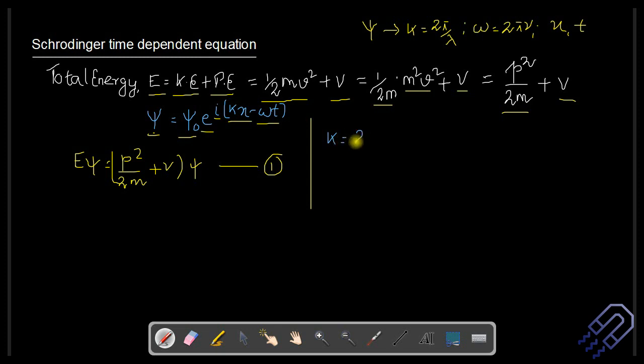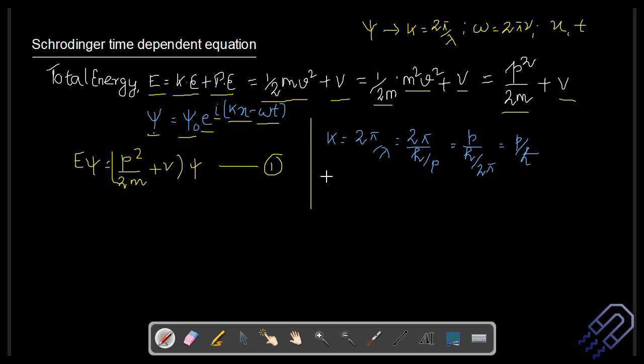Lambda is the de Broglie wavelength, so we can write 2 pi divided by lambda is equal to h divided by p. Now we can take p on top and write it as p divided by h, and we can bring 2 pi below h, so we get h by 2 pi. So this can be written as p divided by h cross. That means in place of k, we can also write p divided by h cross.